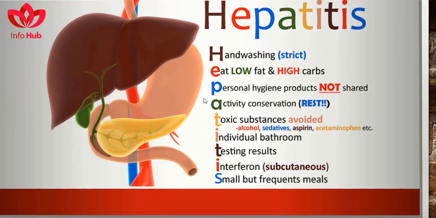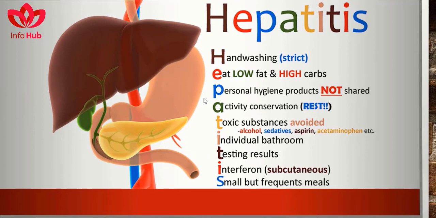Now, how can we protect ourselves from hepatitis? By hand washing, eating low fat and high carbs. Personal hygiene products should not be shared with anyone. Toxic substances should be avoided, such as alcohol, etc. An individual bathroom should be used. Testing, interferon, and small but frequent meals.